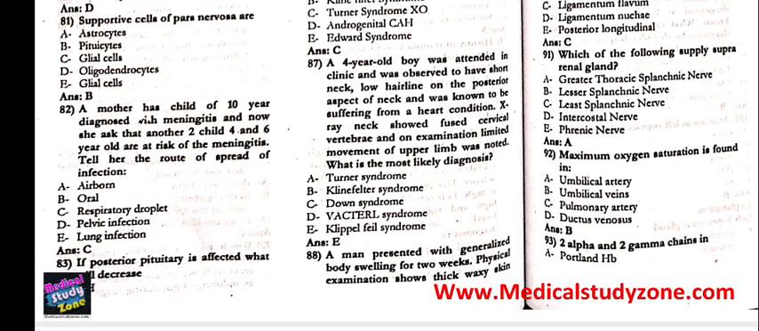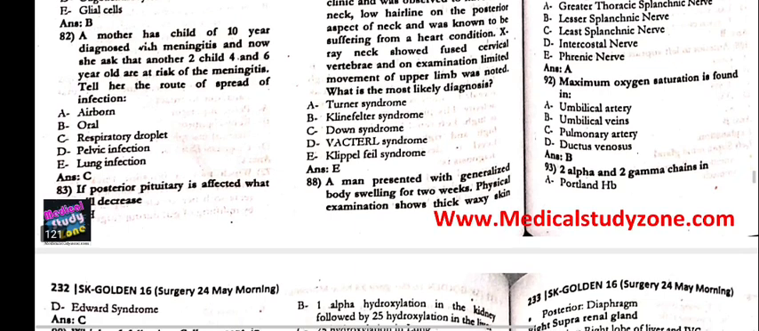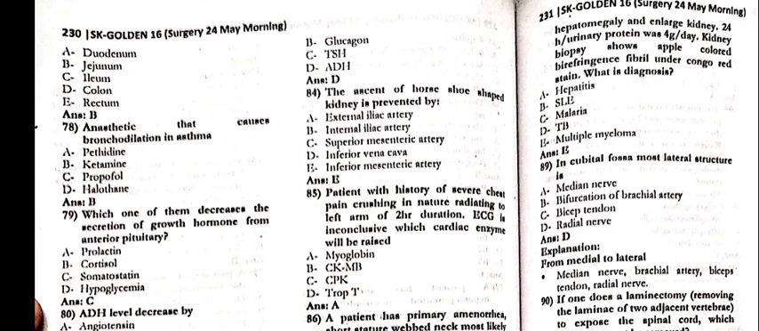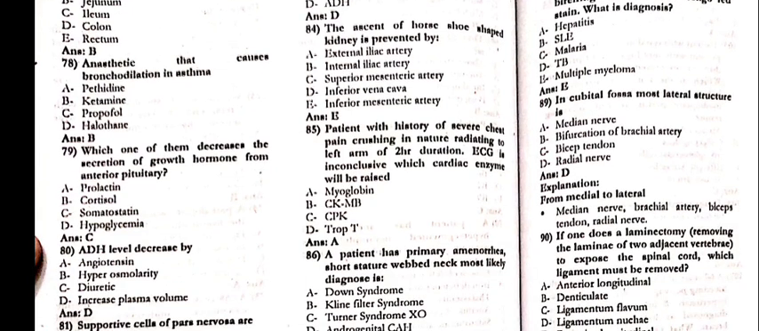82. A mother has a child of 10 years diagnosed with meningitis and now she asked whether another child, 4 and 6 years old, is at risk of meningitis. Tell her the route of the spread of infection, that is the respiratory droplets. 83. The posterior pituitary is affected, which of the following will decrease, that is delta, ADH. 84. The ascent of the horseshoe shaped kidney is prevented by E, that is inferior mesenteric artery.